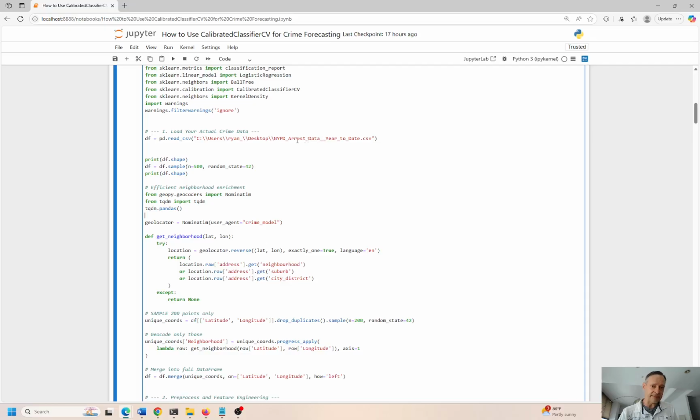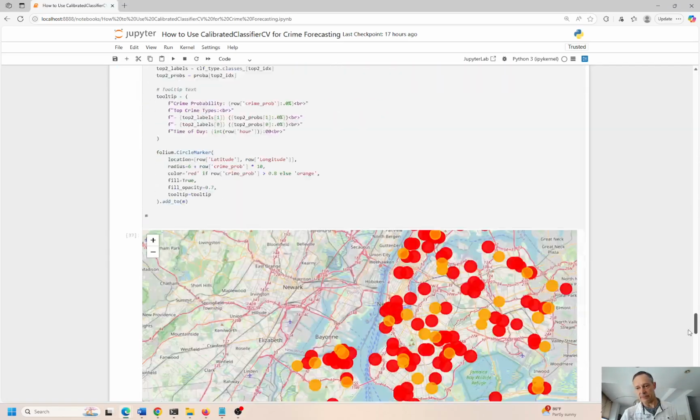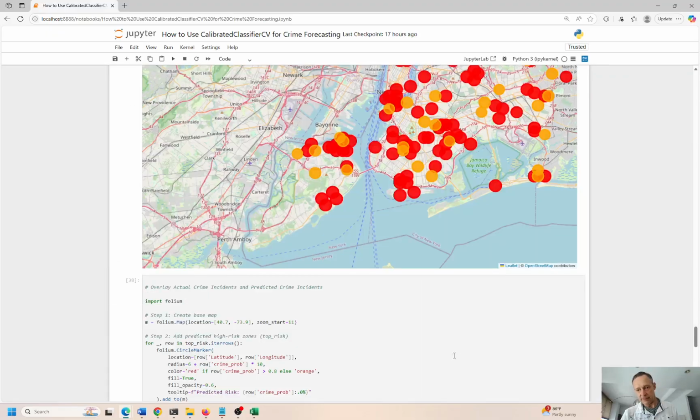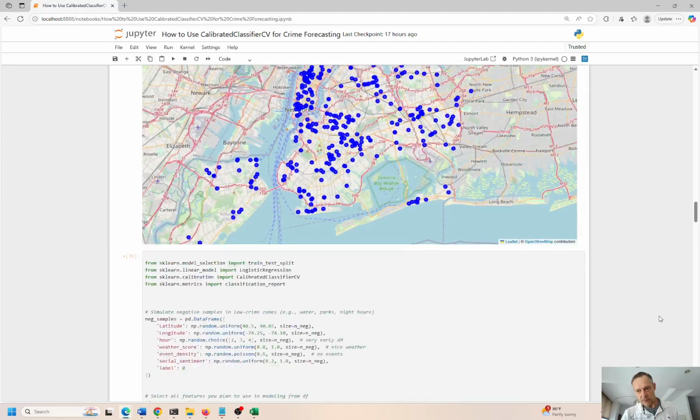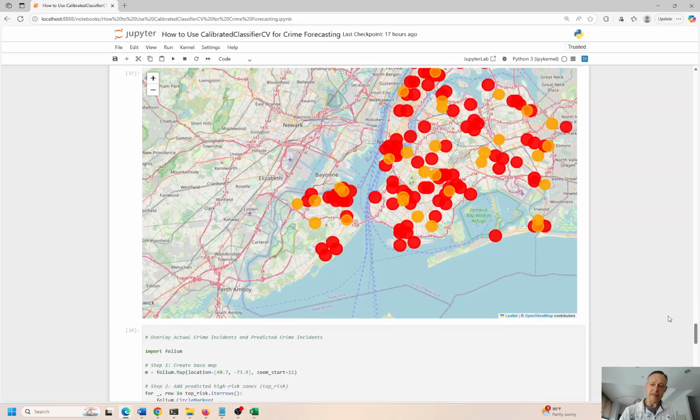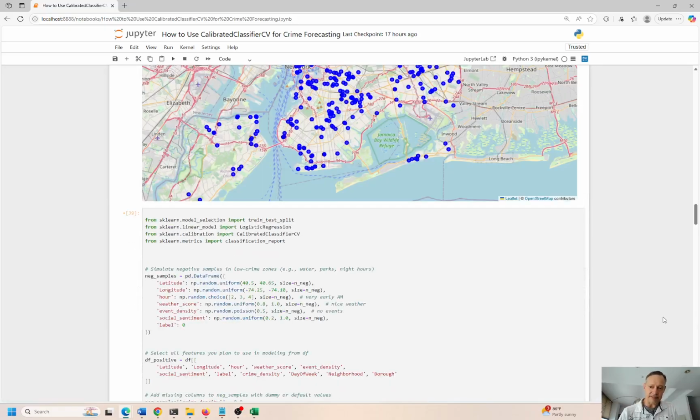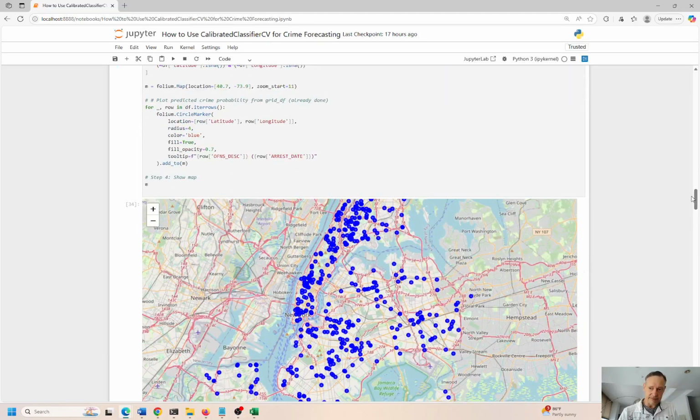So we get this data right here. It comes from NYPD arrest data year to date. If I open this file, I can show you what it looks like. This is sitting on my desktop, and I have a link to the file at the bottom of this Jupyter notebook down here. And I never figured out why this thing can't just go to the end. It always has to skip to the end, and then it doesn't go to the end.